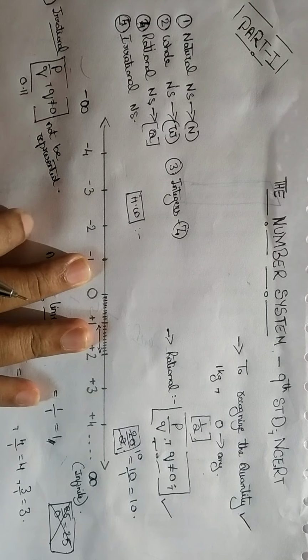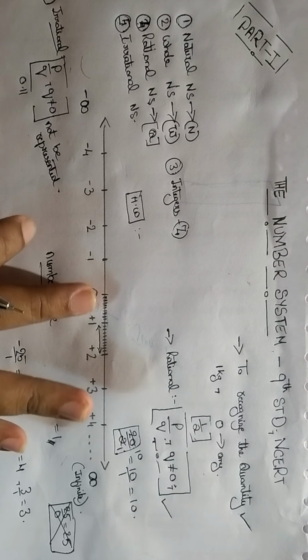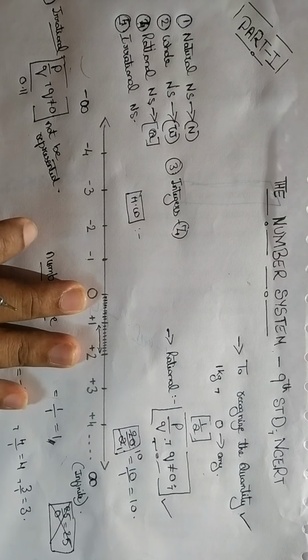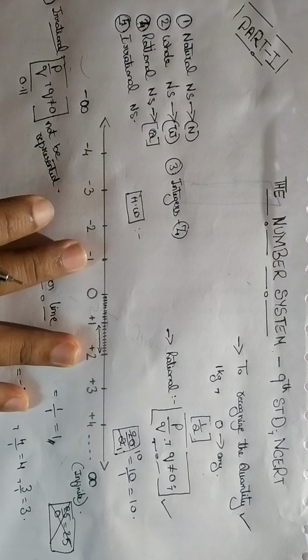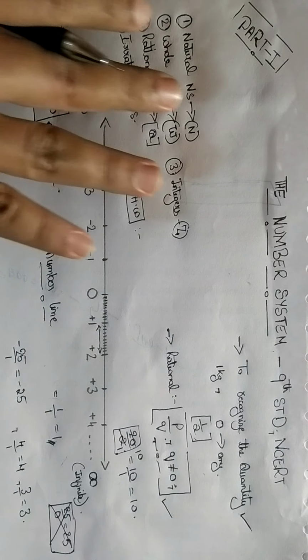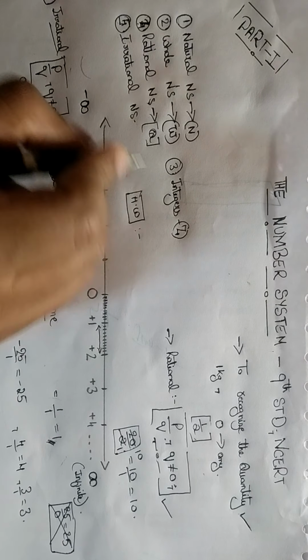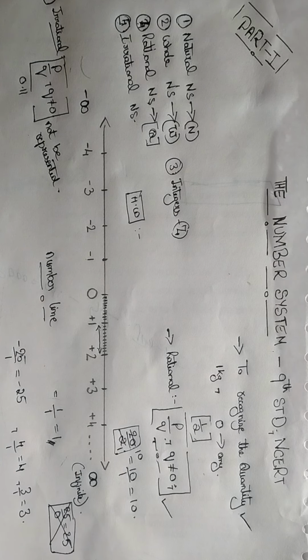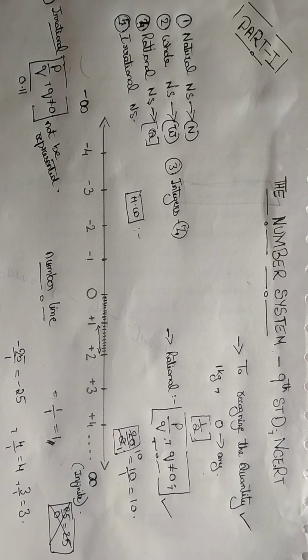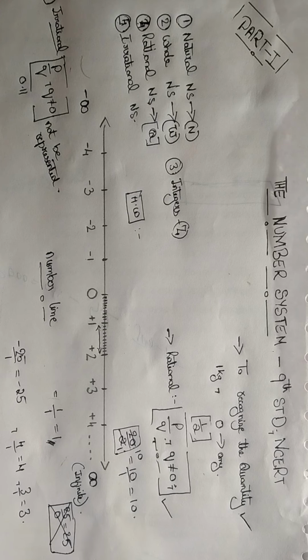Please complete the reading. There is a story of a girl picking up the numbers, coming back again to pick zeros, and coming back here to pick negative numbers. And while she is picking, they are defining all this: natural, whole number, rational, irrational. Okay, I am going to conclude this part here itself. In the next part, I am going to give you the exercise answers and also the answers for your exercise 1. Thank you.